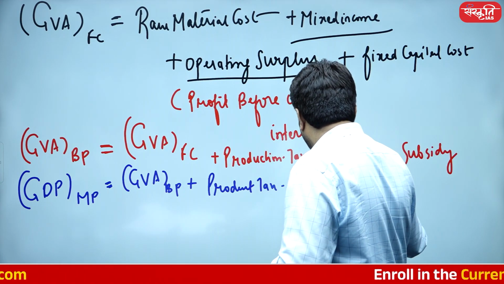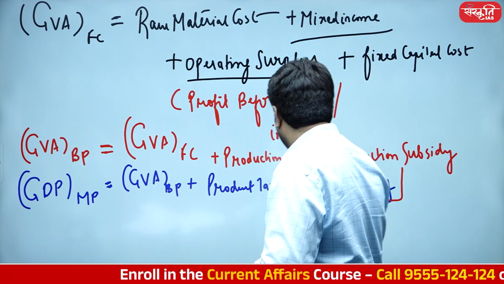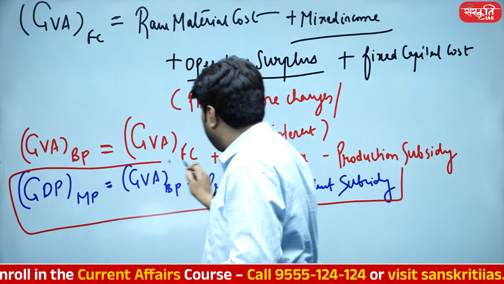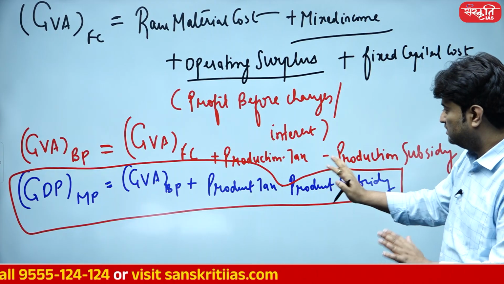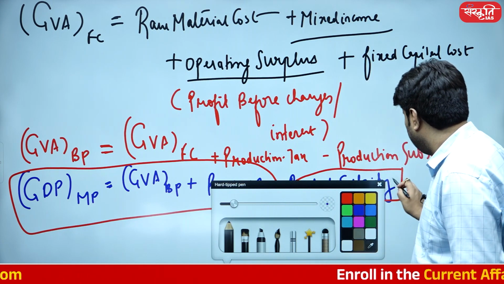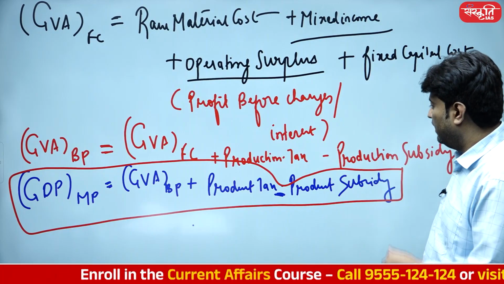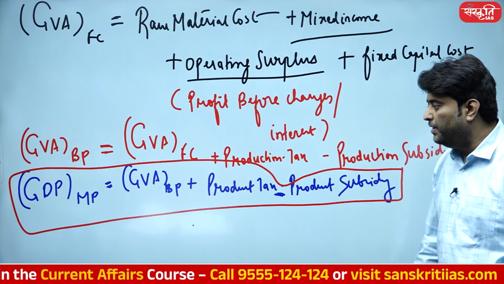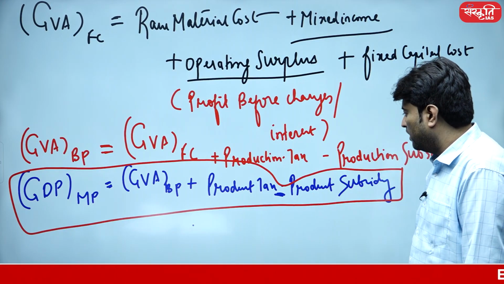So this is the basic fundamentals. I have to be damn sure about it. The moment I am very comfortable with this one, it would become very, oh, sorry. यहाँ थोड़ा cut हो गया, but I guess it's been manageable. Okay, I've committed a mistake over here. मैंने ये overlap कर दिया, कोई नहीं. So GDP at market price equals GVA at basic price plus product tax minus product subsidy.